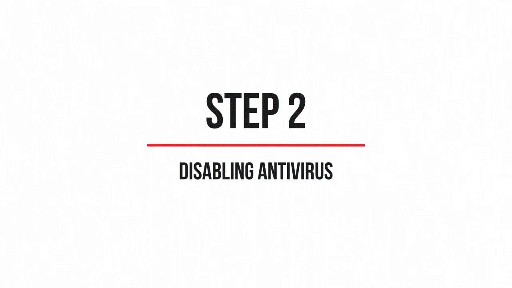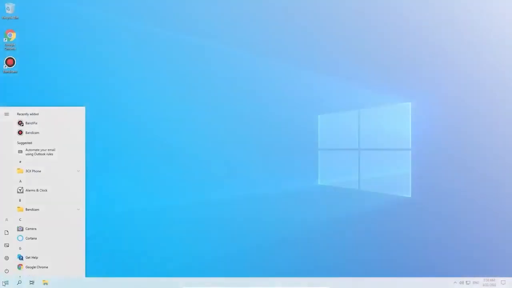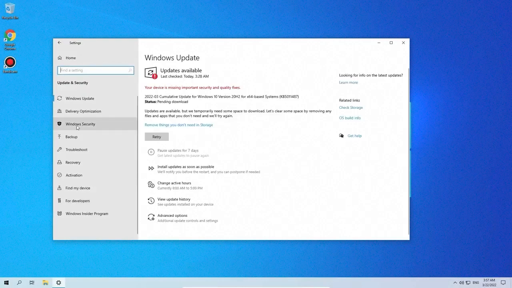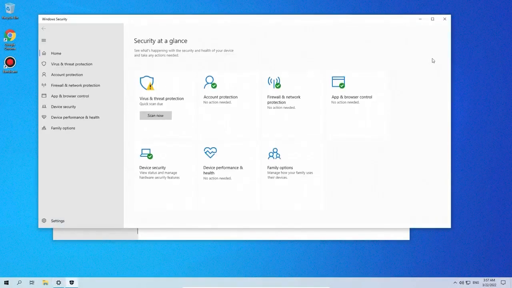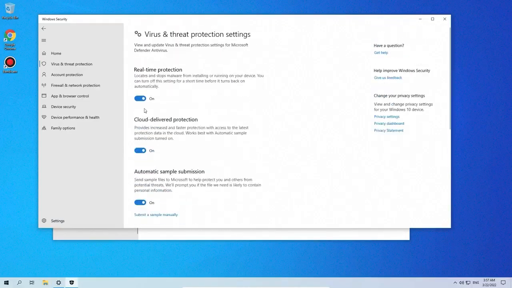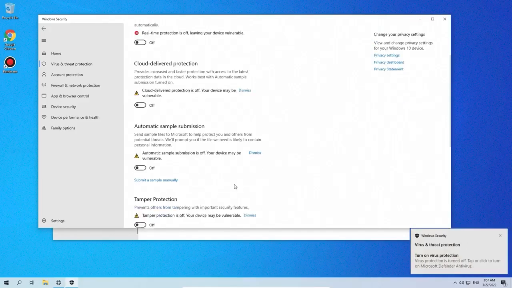Second step. Disabling antivirus. Before you crack Bandicam, be sure to disable all antiviruses. If you do not have antivirus, disable all Windows Defender functions as shown in the video. After cracking, you will be able to turn on antivirus.